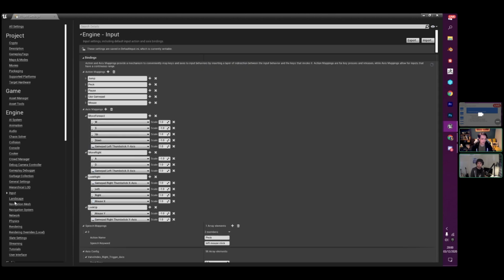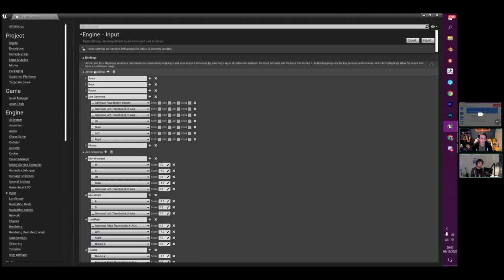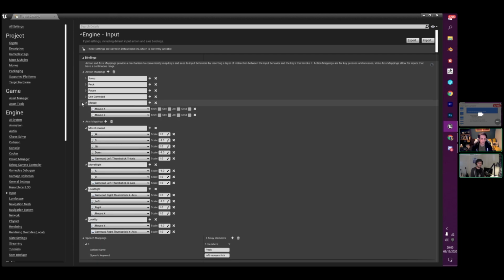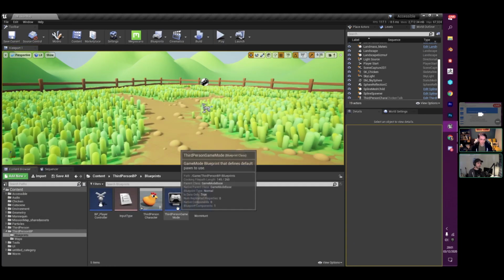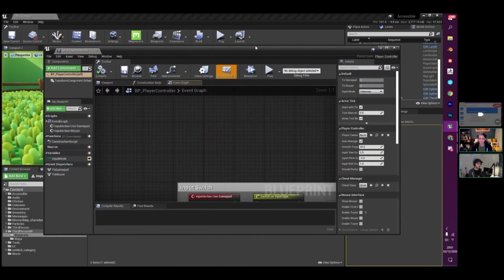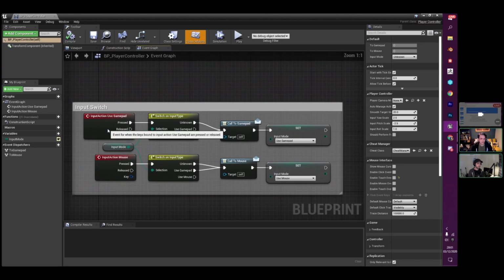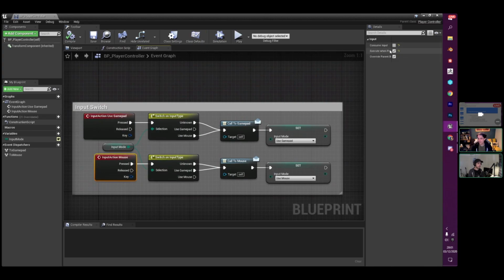But if you aren't a programmer, that's a difficult option for you. So one option that I tend to go for is I'll generate an action mapping event for use gamepad and mouse, and all I do is detect whether that particular interface is being used. And then inside the controller for the character, I check that event and make sure it executes when paused and it doesn't consume the input.